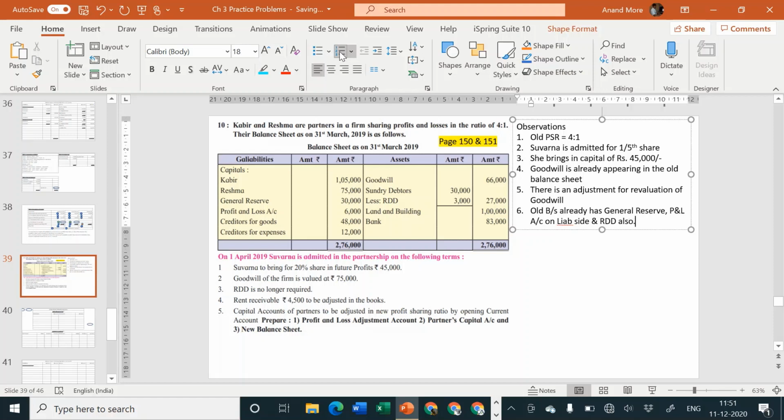Okay, and I think there is an adjustment for RDD. It is no longer required. RDD is no longer required, so we need to cancel it. And then there is unaccounted rent receivable, now required to be accounted for.